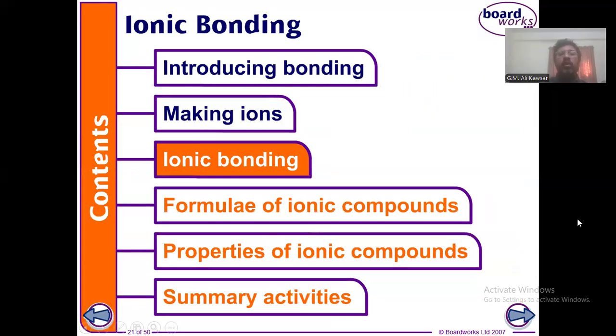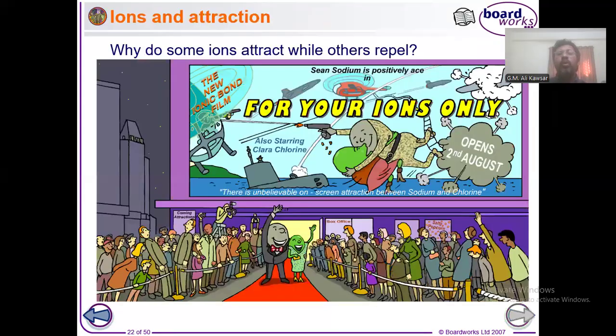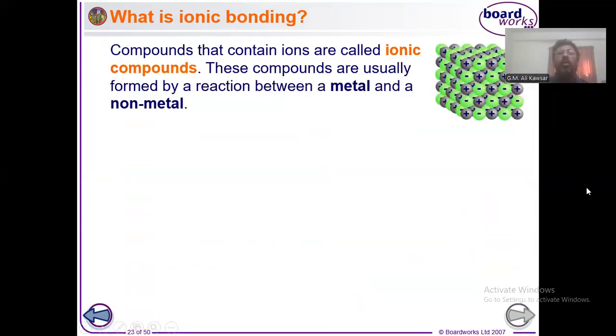Well, now let me show you ionic bonding. When an ionic bond happens, like sodium chloride, the formula is NaCl. That means here the ratio of sodium atom and chlorine atom is 1:1.